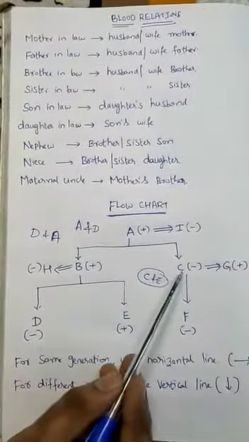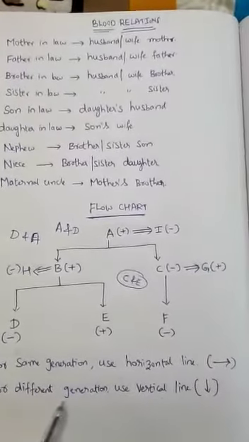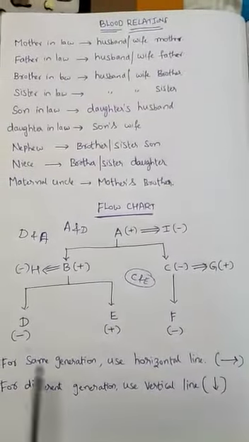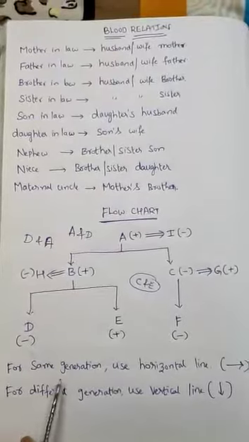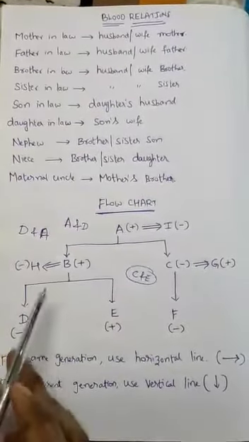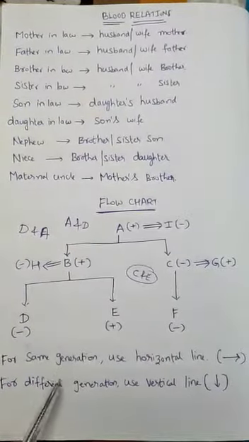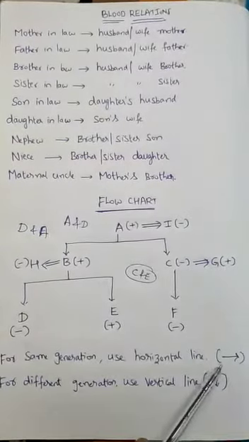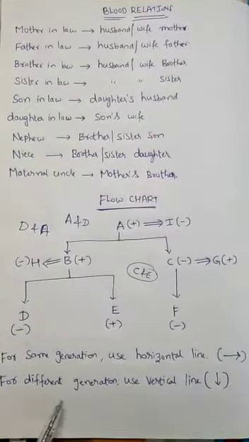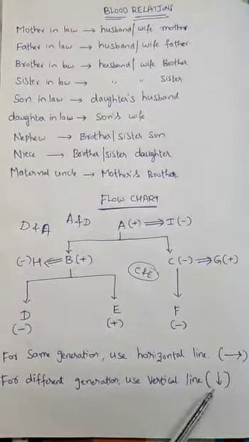Now for the same generation we can use a horizontal line in this chapter, and for different generations we can use a vertical line to draw the diagrams. What are examples of the same generation? Brother and sister. To indicate those we use a horizontal line, and for different generations we use a vertical line. Now based on this concept we will solve some problems.